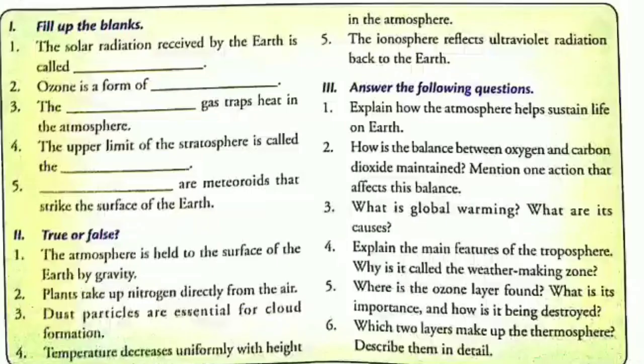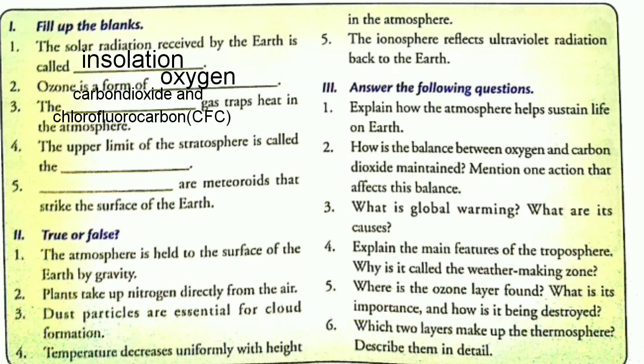So in the exercise, first of all, there are fill in the blanks, and number 1 is the solar radiation received by the earth is called, it is known as insolation. The solar radiation that is received by the earth is known as insolation. Second, ozone is a form of, it is a form of oxygen. Third, the dash gas traps heat in the atmosphere.